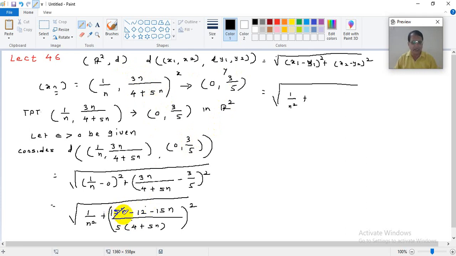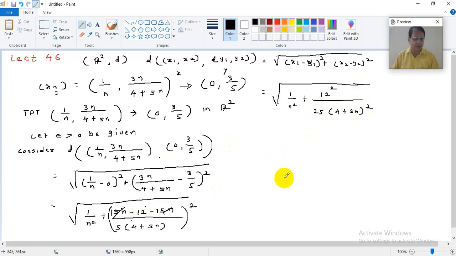So this 15n minus 15n will be cancelled, and this will be minus 12 upon 5 into 4 plus 5n. So what I can write here is 12 squared, because minus 12 squared is 12 squared. These are calculations that we should take care of. Upon the square of this, so this will be 25 into bracket 4 plus 5n bracket square.